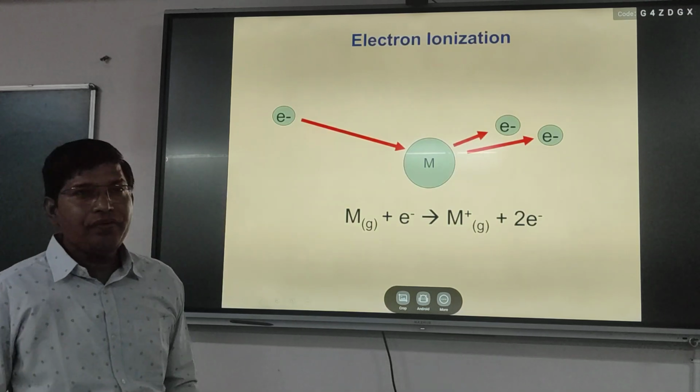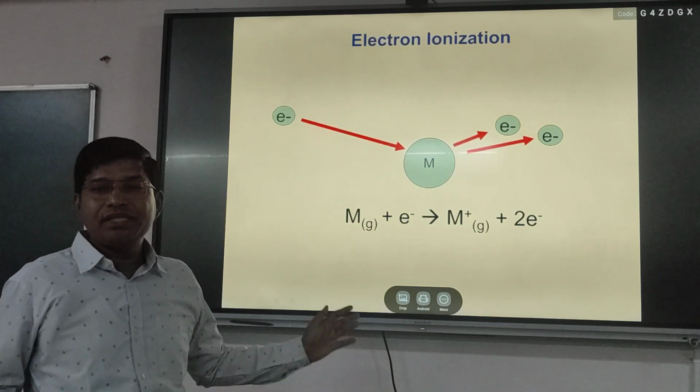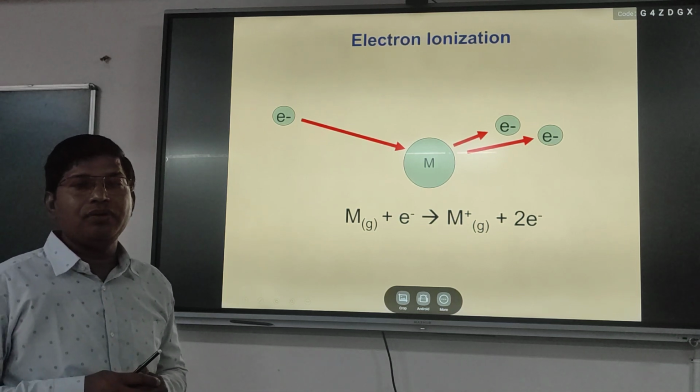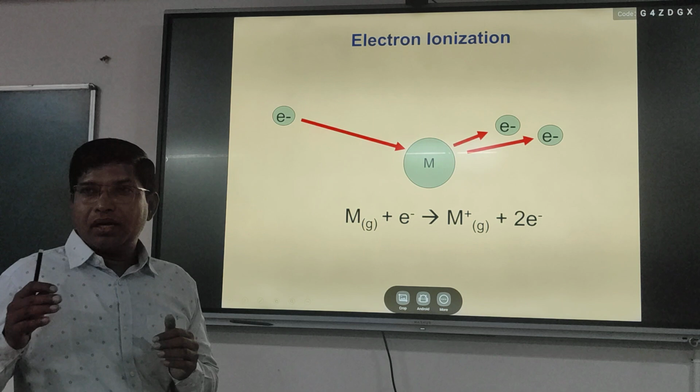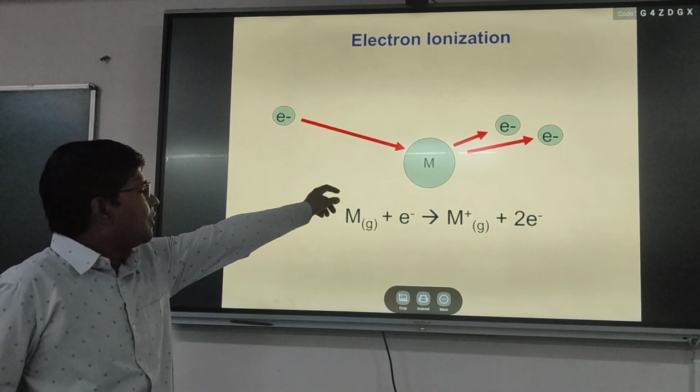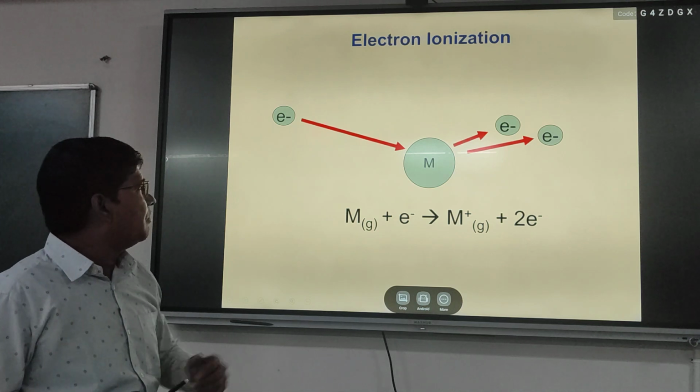Here is the scheme for the ionization of a molecule using EI. The electron collides with your molecule.